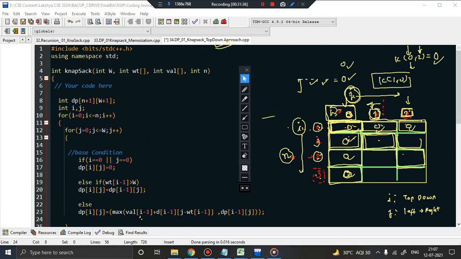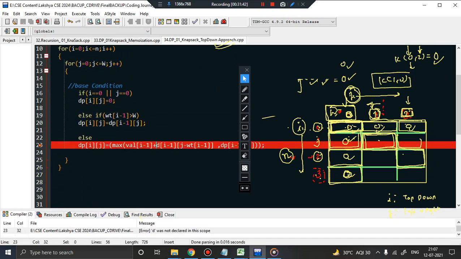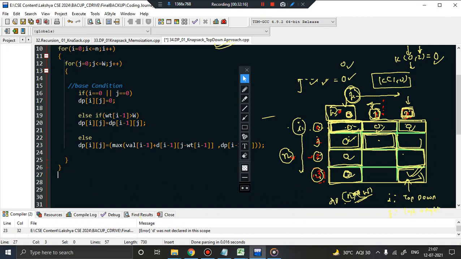So I think we can now quickly execute this code. Okay, one more line I have missed. Now after this function is executed, the final result will be stored in this cell, because my problem was: if I have 3 items and my capacity is 2, then what will be the maximum profit? So obviously with 3 items and capacity 2, the answer will be stored in this cell, and this is nothing but dp of n and w, right? So we should finally return what? dp of n and w. That is what I'm going to write here.